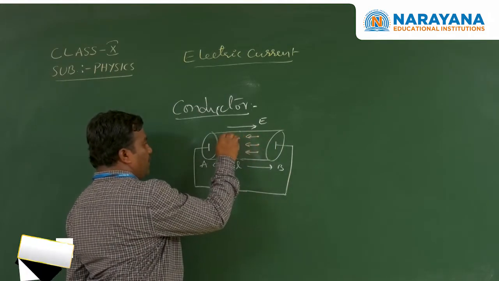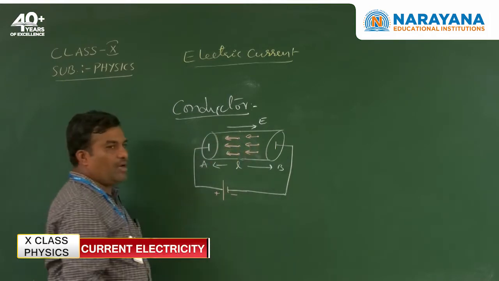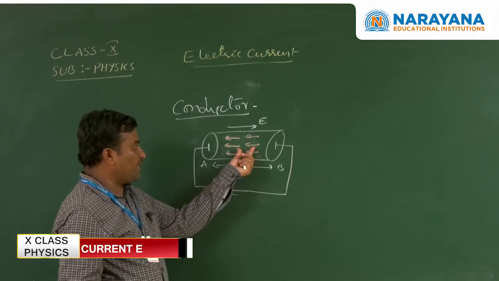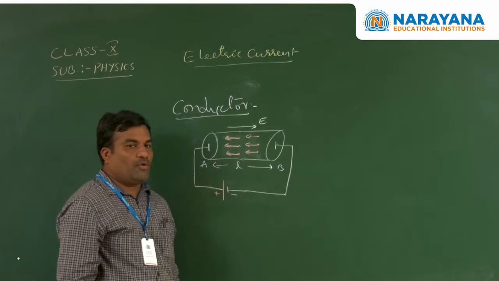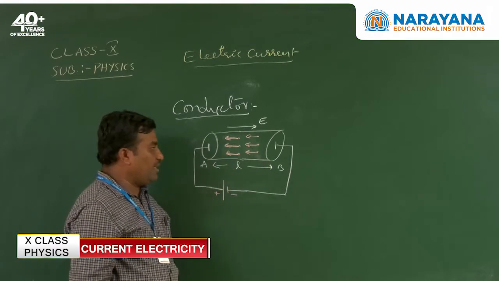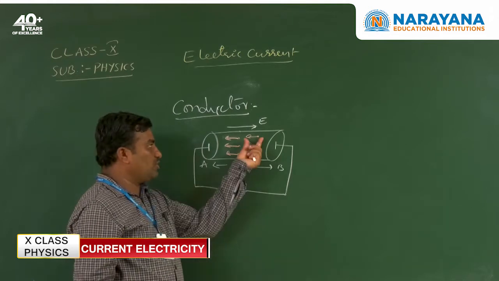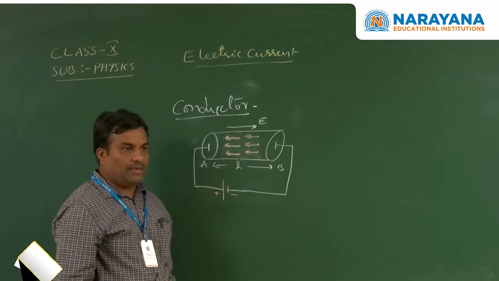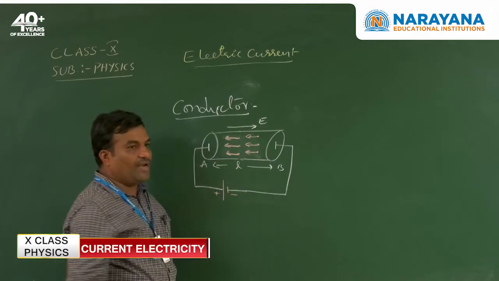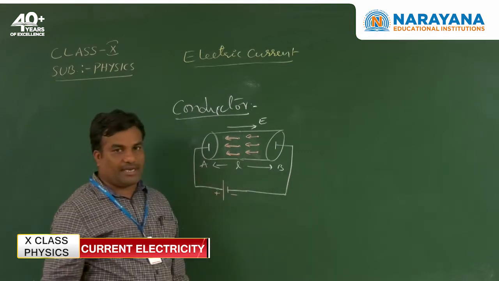From right to left. The electrons always move opposite to the electric field direction. Due to the electric force acting on the free movement of charges, from negative to positive, it maintains a specific direction. This direction is always opposite to the electric field direction. So when we apply an electric field across the conductor, it can maintain a specific direction.